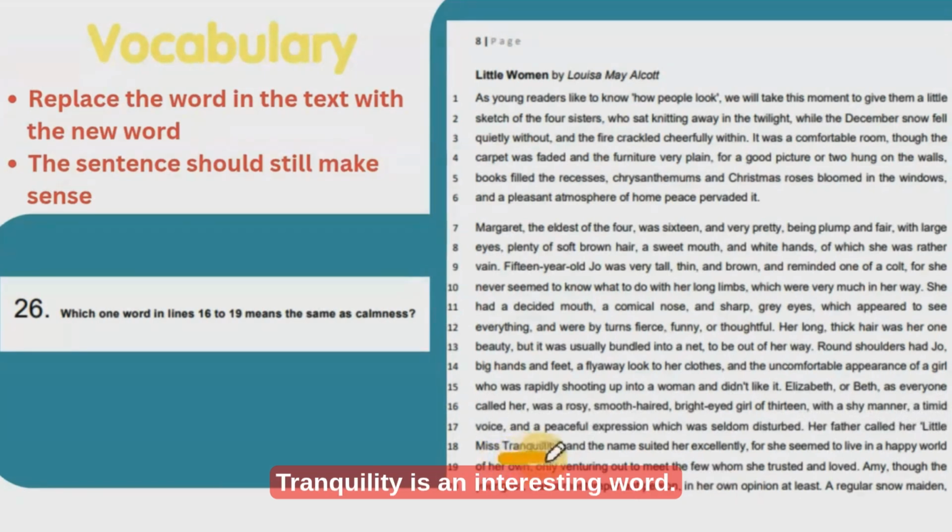Tranquility is an interesting word. Could we replace tranquility with calmness? Little Miss Calmness. Tranquility means calmness. The answer to this is tranquility.